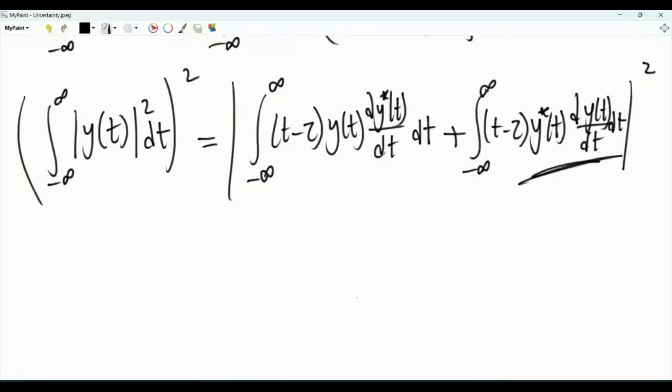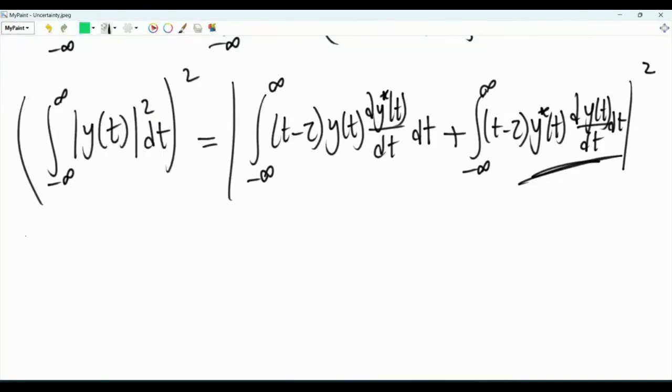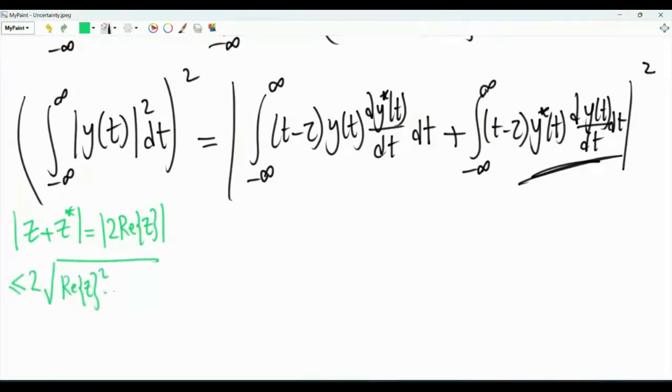Now let's use our first inequality. Our first inequality is: if we have the magnitude of a complex quantity z plus its complex conjugate, then this is the magnitude of 2 times the real part of z. And the magnitude of the real part of z is less than or equal to the square root of the real part of z squared plus the imaginary part of z squared.